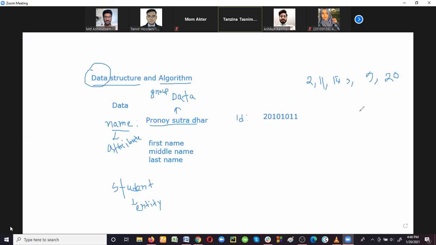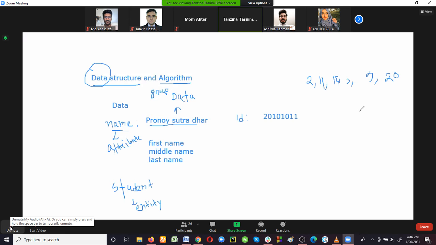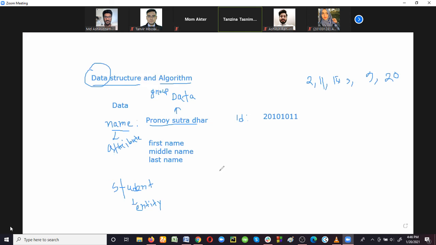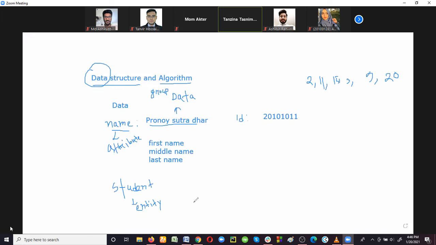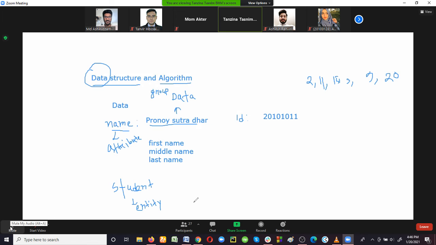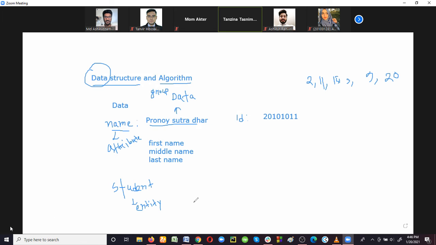Very good. And a set of data can be organized in several ways. And that type of data organization is called data structure. There are so many ways for organizing some data, which is called data structure. And in different data structures, they have different approaches or techniques for storing the data. Is that clear? What is data structure? It's a way of organizing the data.